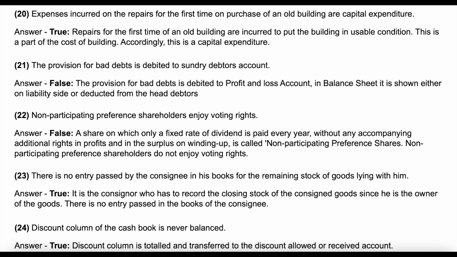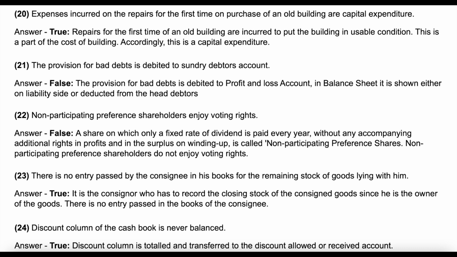Question 23. There is no entry passed by the consignee in his books for the remaining stock of goods lying with him. Answer: true. It is the consignor who has to record the closing stock of the consigned goods, since he is the owner of the goods. There is no entry passed in the books of the consignee.